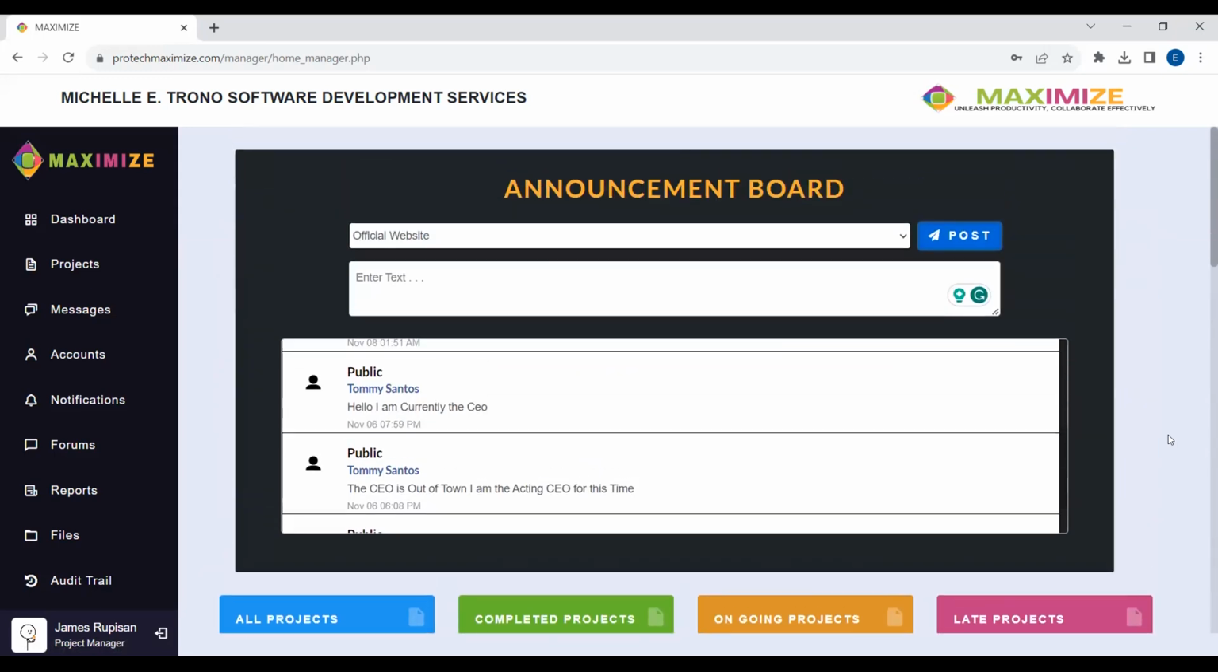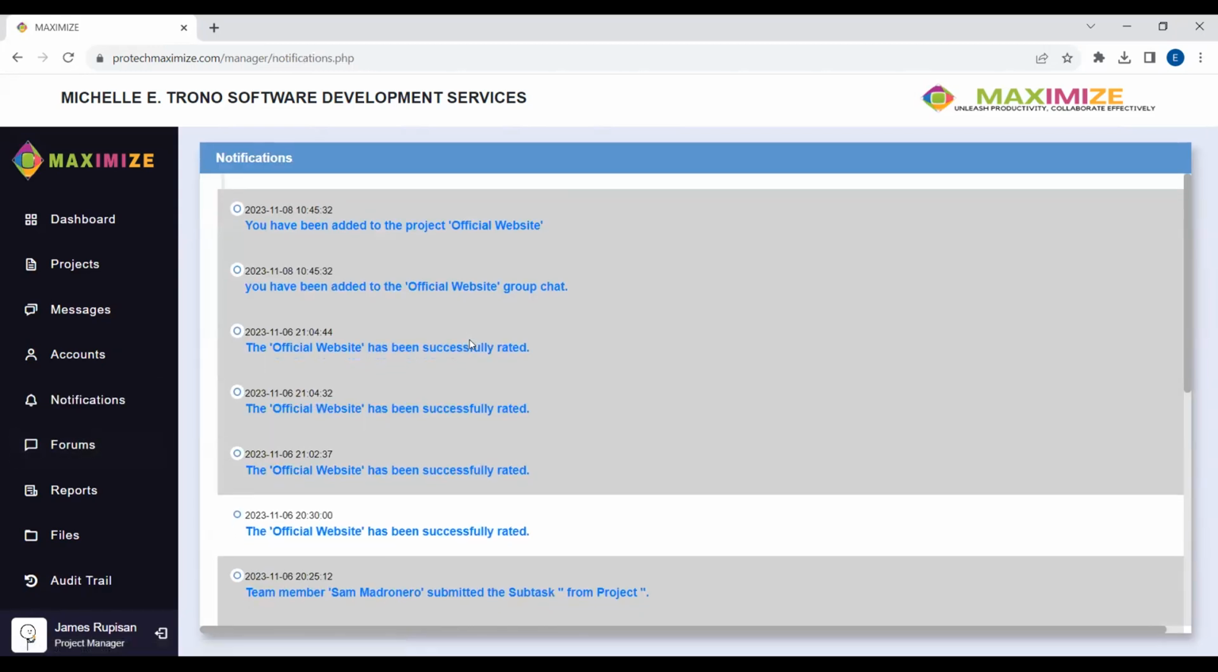Of course, before we move forward to our next module, we go first to notifications. Our notifications module allows us to view the different notifications, for instance, when we are added to a project, which is the official website. And also we have here the group chat. So first, let's go to our group chat.